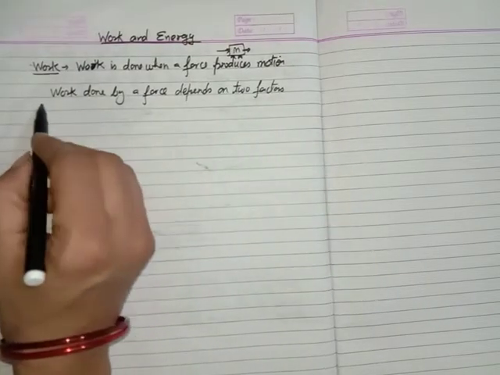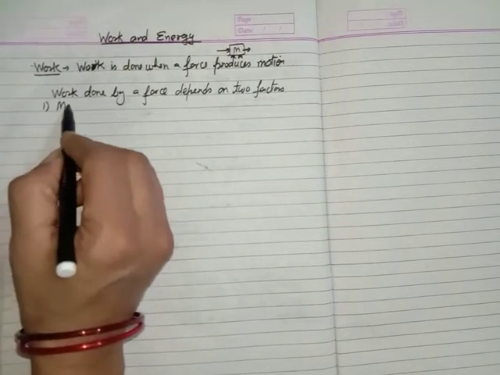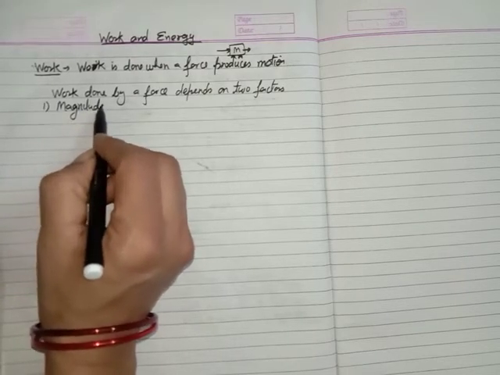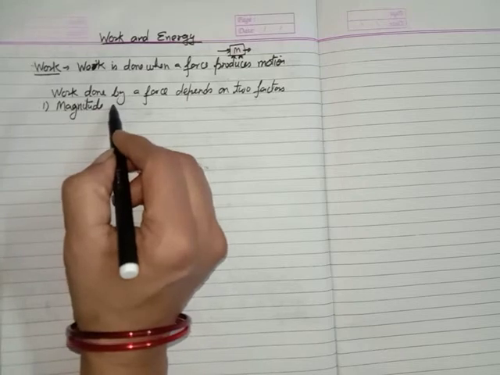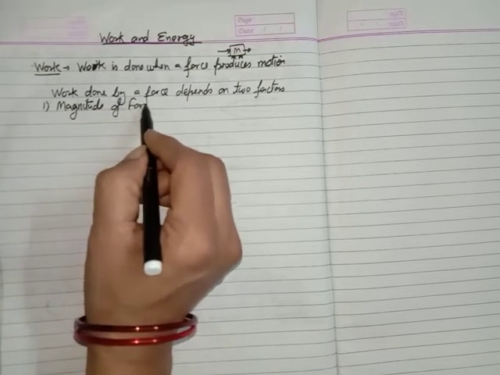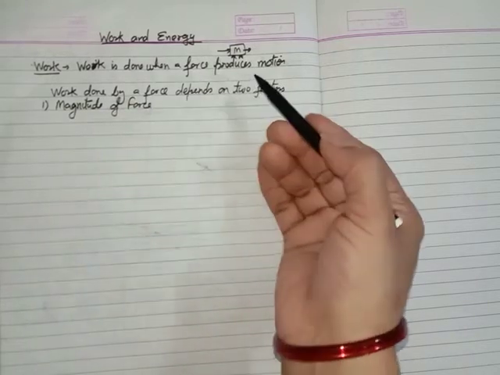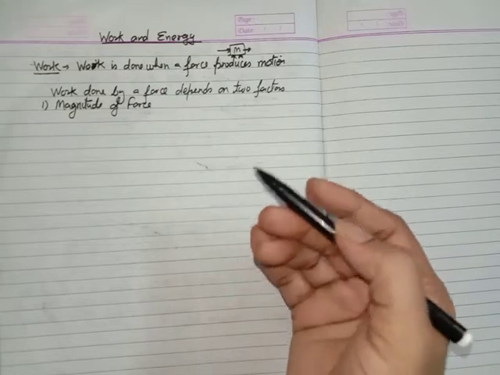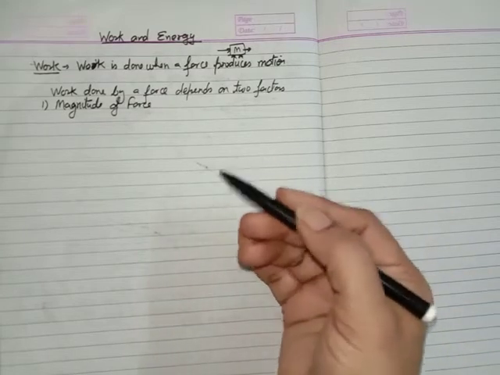First one is the magnitude of force. What does it mean? It means the quantity of force. If you exert a large amount of force, the work done will be more, or if you exert less force, the work done will be less.